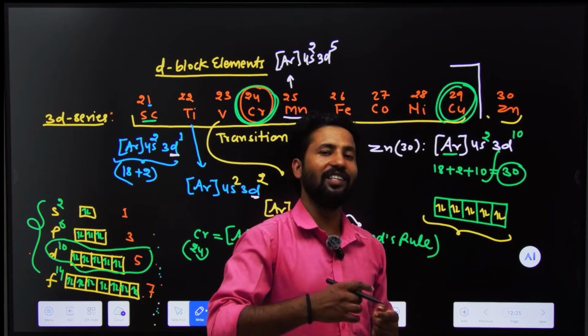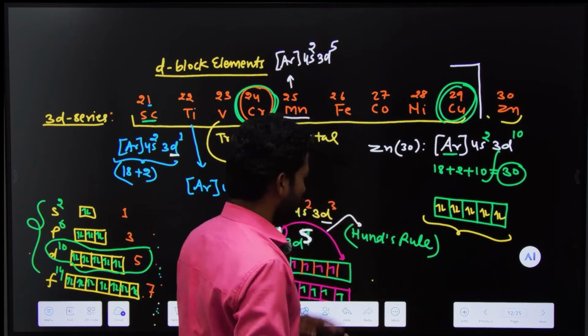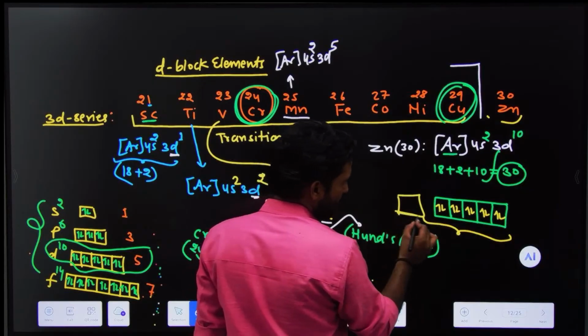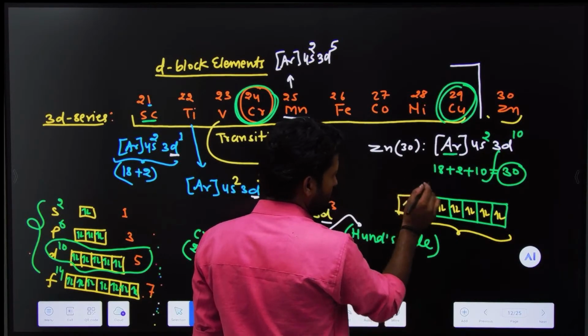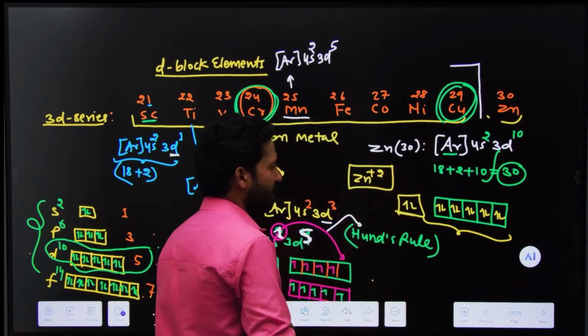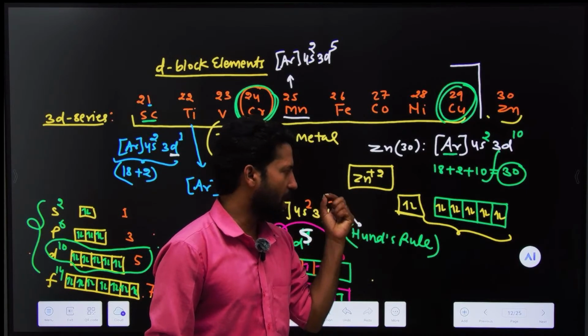But even on excitation, it doesn't have any unpaired electron. Look here. Suppose there are two electrons. If we excite, zinc can show two oxidation states, plus 1 and plus 2.